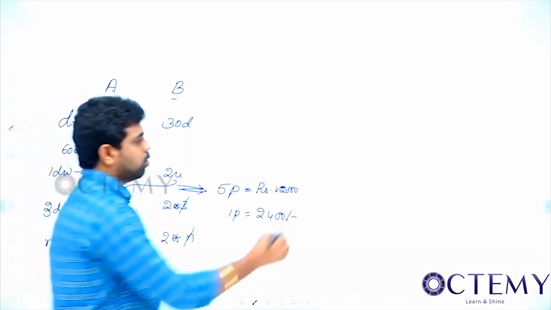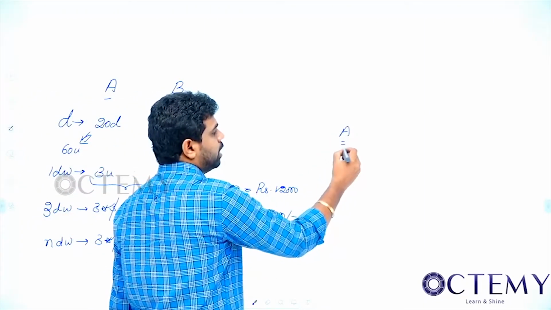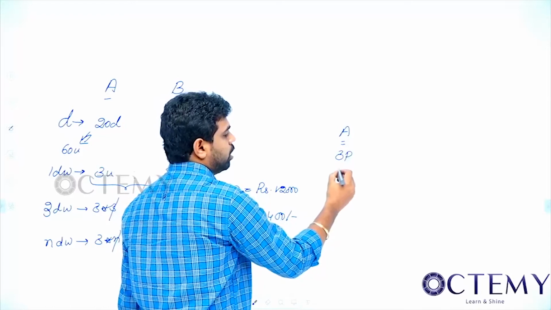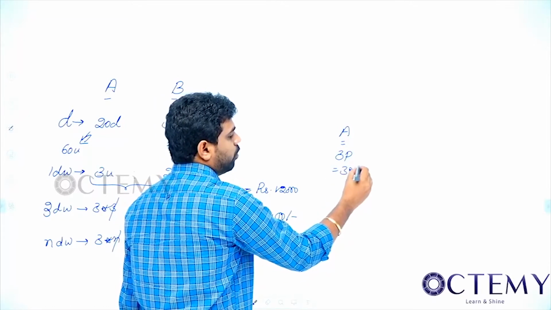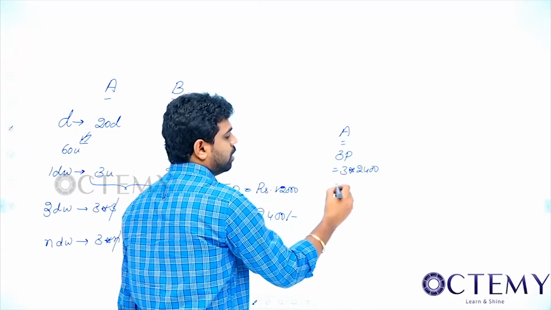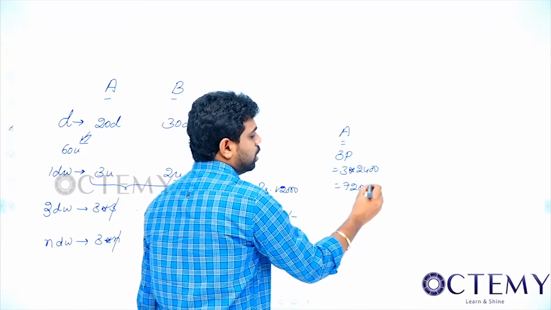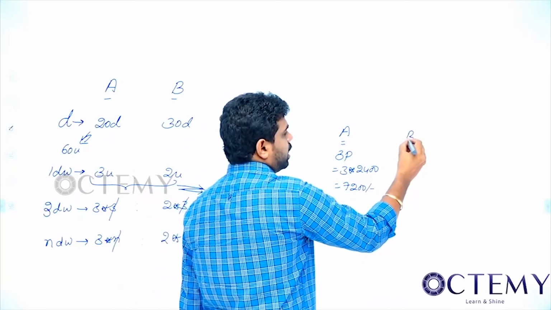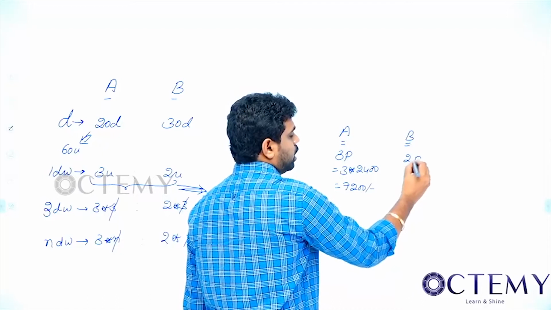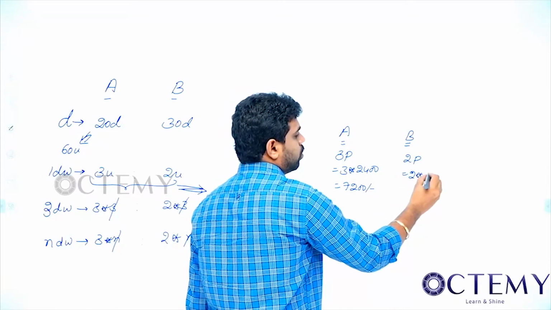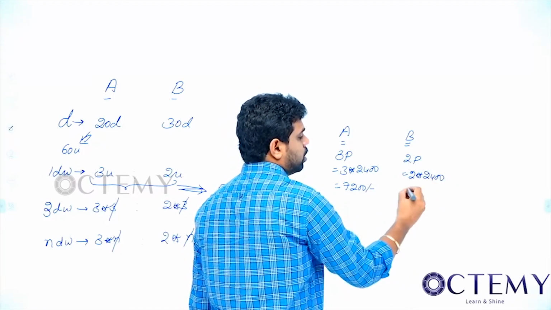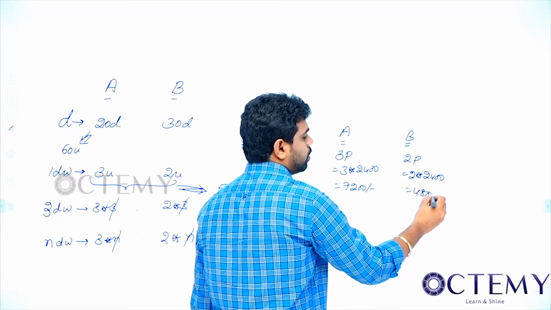Am I correct? Now A is getting 3 parts, so it is 3 into 2,400, which is 7,200. In the same way, B is getting 2 parts, so it is 2 into 2,400, which is 4,800.